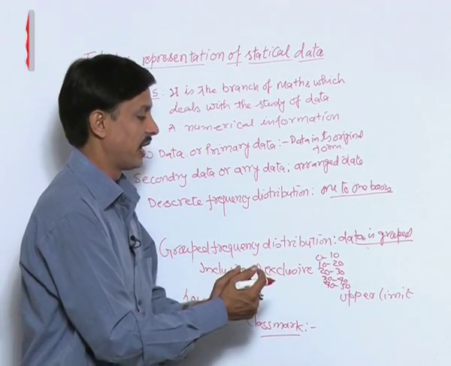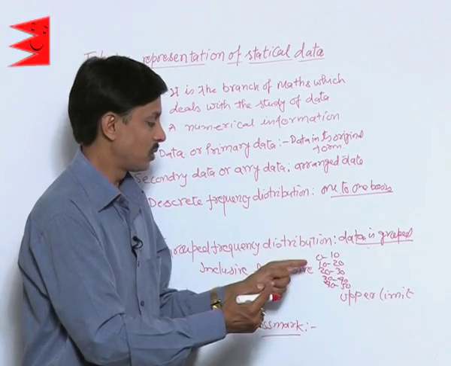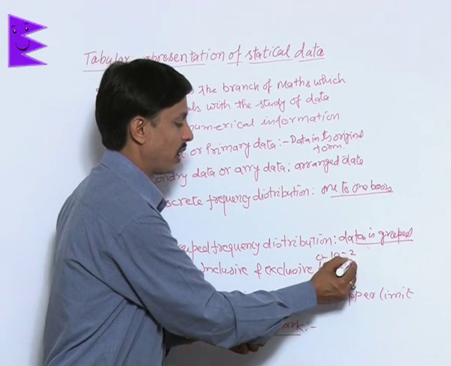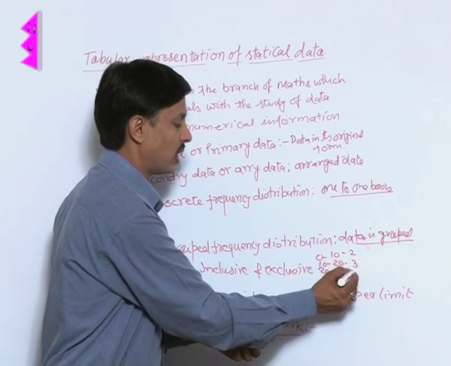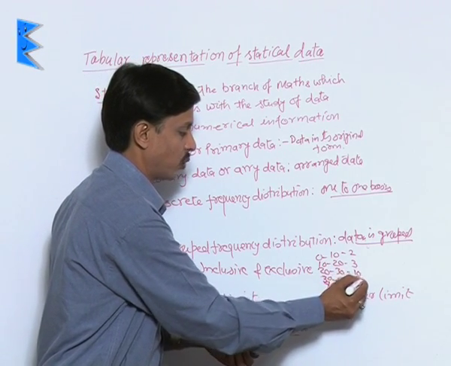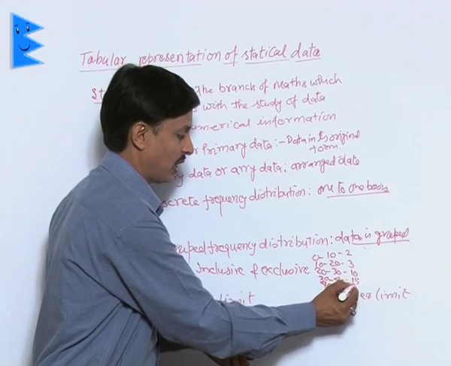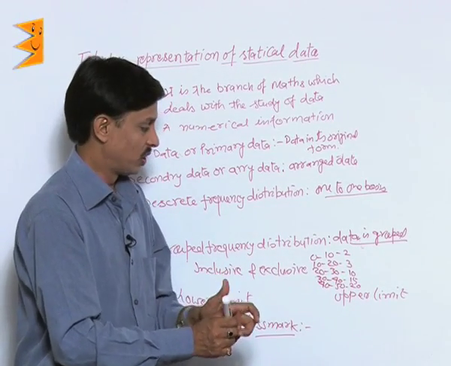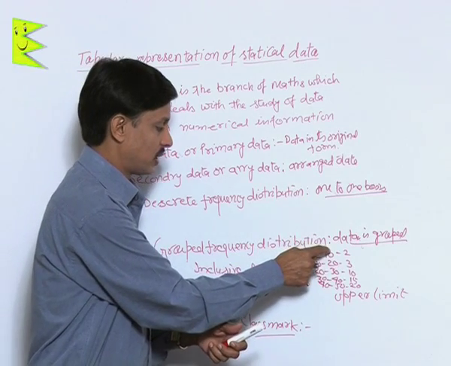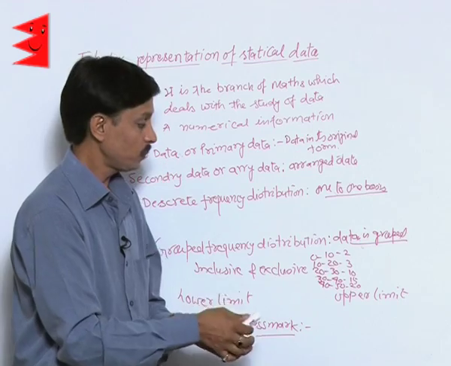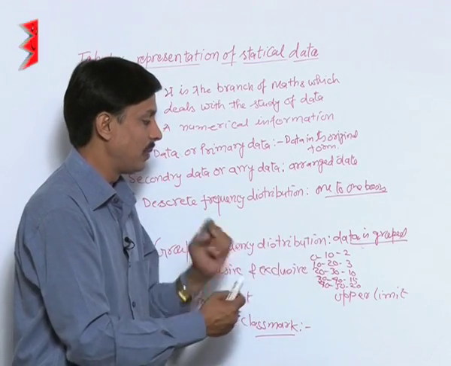In any unit test, you observe that in 0 to 10 there are 2 students, 10 to 20 there are 3 students, 20 to 30 there are 10 students, 30 to 40 there are 15 students, 40 to 50 there are 20 students. So there is one question: there is 10 in the upper limit, there is 10 in the lower limit. So where will this 10 be considered?